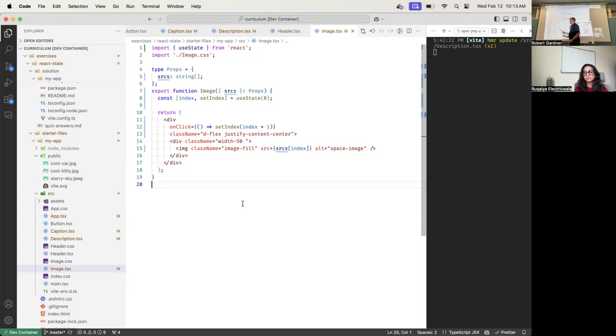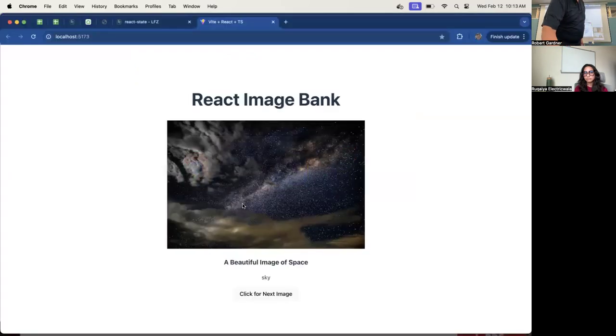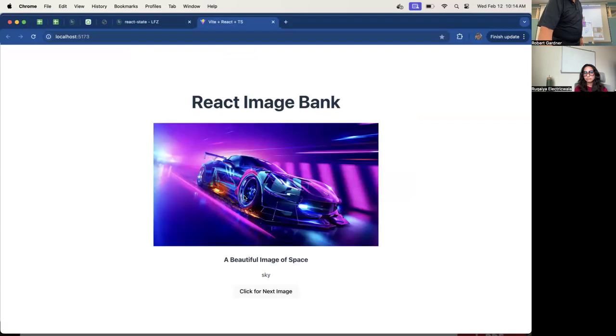Right now, the images we've got up there all rotate independently. That's kind of annoying. You really want them to go all together at the same time. When I click this next image button down here, I want them to rotate. So we'll figure out how we manage that with events. So there you go. Props, state, events. That's React.